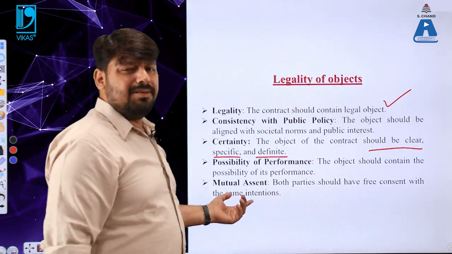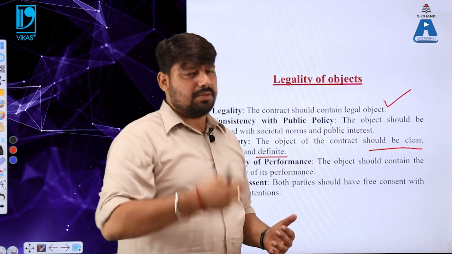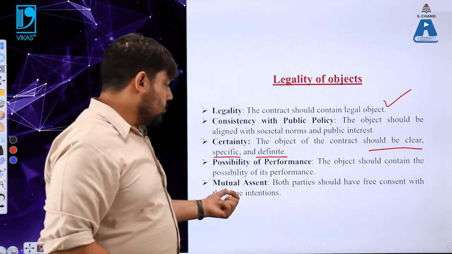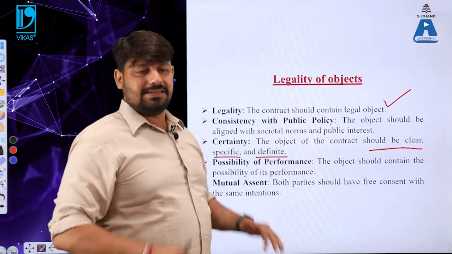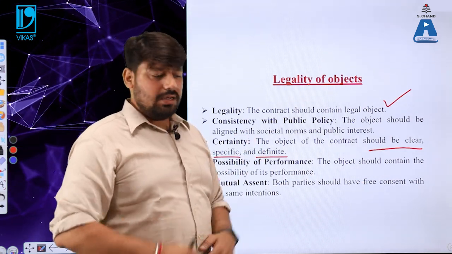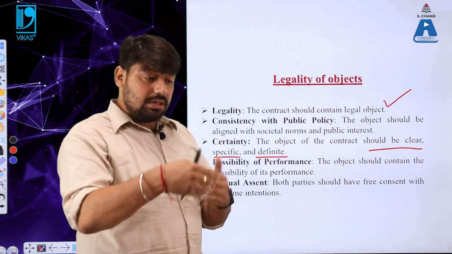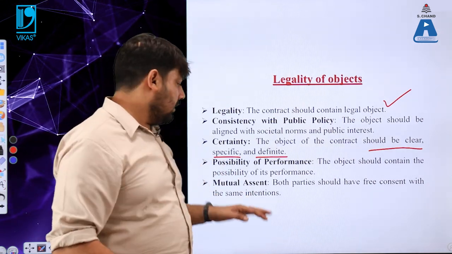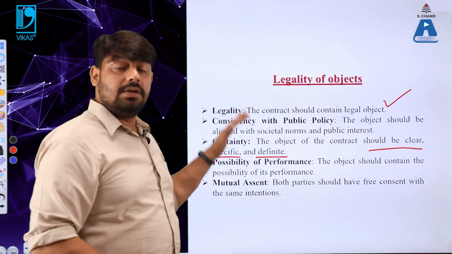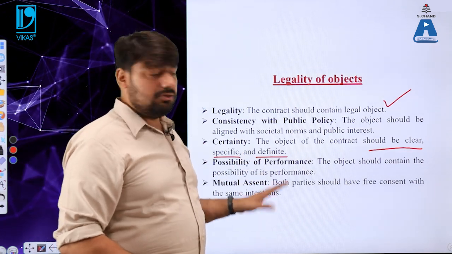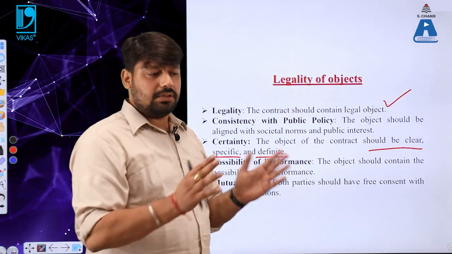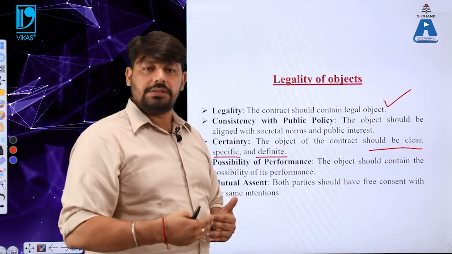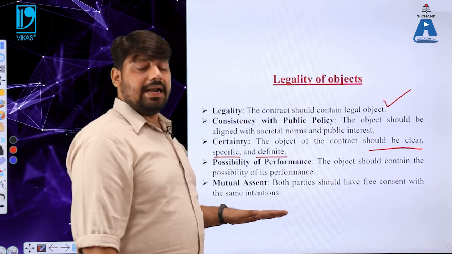What is the last one? म्यूचुअल एसेंट, जिसको जस्ट अभी हम लोगों ने लास्ट वीडियो में पढ़ा. Mutual assent, both the parties should have free consent with the same intentions. Whosoever is coming to a contract, whosoever the party or the another party is coming to a contract, they always should have mutual assent or mutual consent, or you can say free consent between the parties. I hope this particular slide is clear to you.